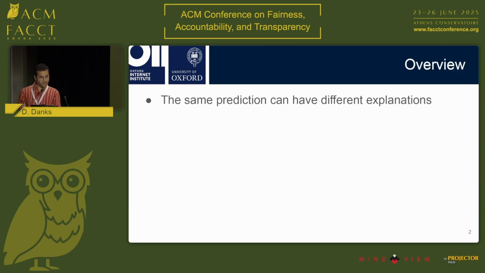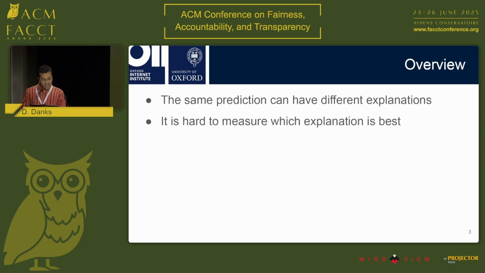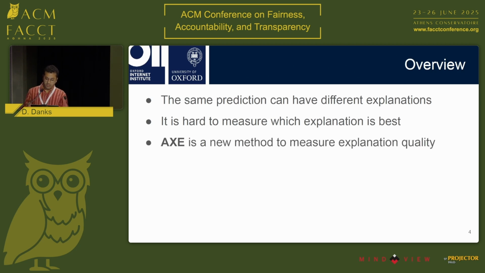A TikTok overview, because 9 minutes can be really long to pay attention. So the same prediction can have different explanations depending on which method you use to generate that explanation. In such a scenario, it can be hard to measure which explanation is the best, which one to use. So we propose a new method called AX, which you could use to measure the quality of competing explanations. AX stands for Ground Truth Agnostic Explanation Evaluation Framework.